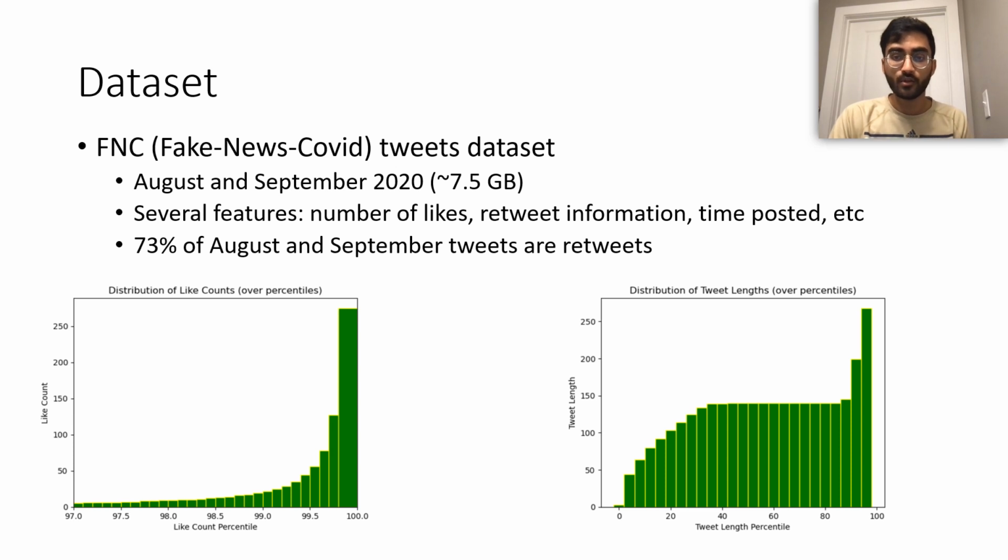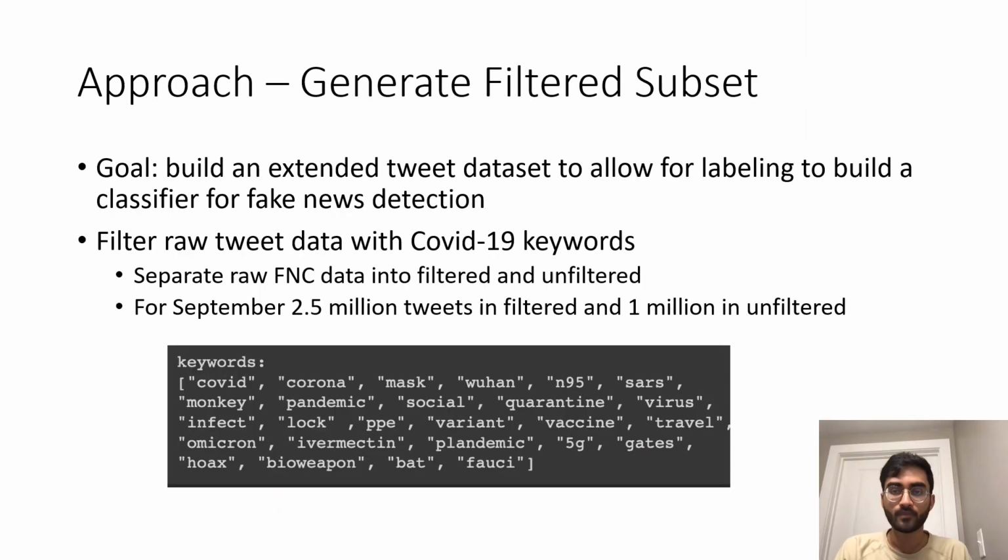On the right, we have the distribution of tweet lengths by percentile, and Twitter has a character count limit of 280, and we see that most tweets were around a length of 150 characters, and the top percentile tweets were very close to the maximum limit, indicating that most of the tweets in the dataset were of medium length. Our overall goal is to build an extended tweet dataset that will be labeled in order to build and train a classifier for fake news detection.